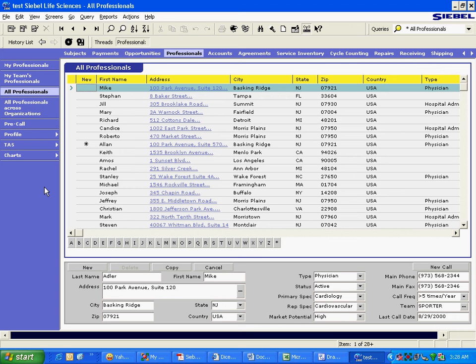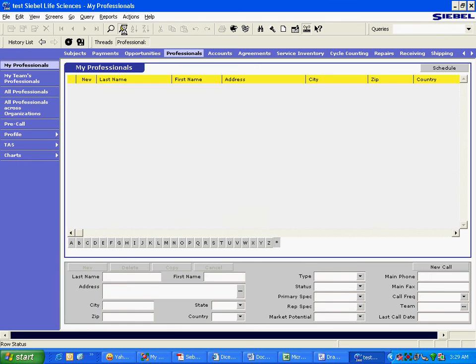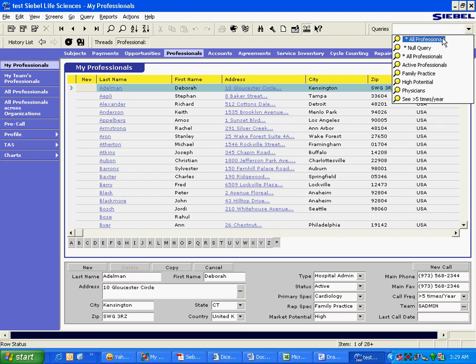Now, the other thing is, there are certain views which are very special in nature. They have certain filters in them. For example, my professionals. This is a special view. This has a very special filter. Obviously you can make any number of filters from here. You can make any number of filters using this query, then you can save the query. For example, there is a filter here.